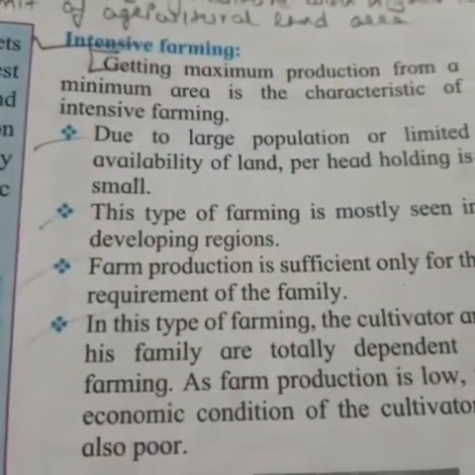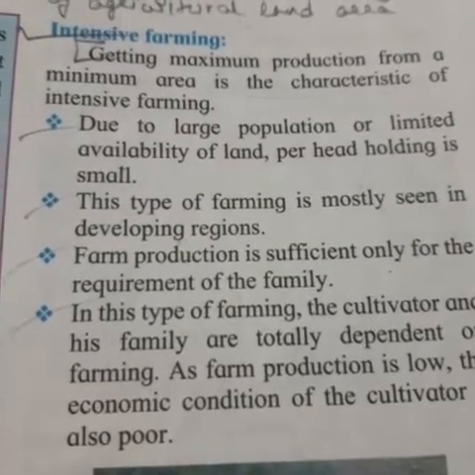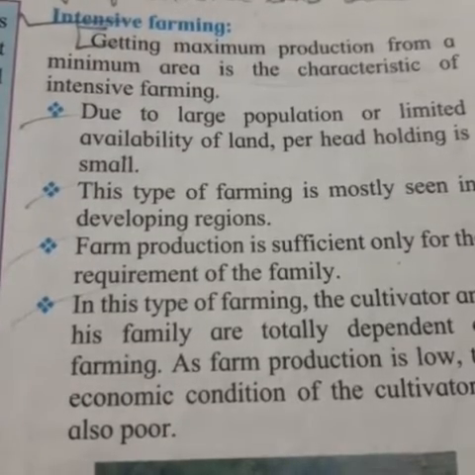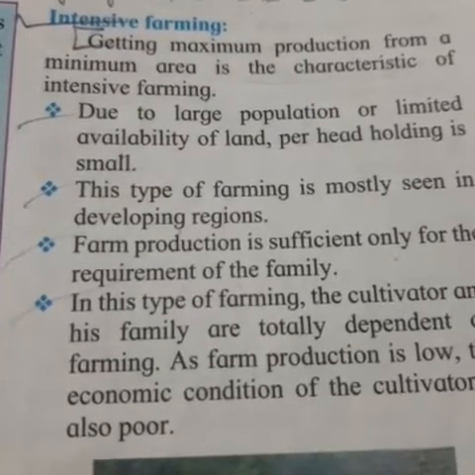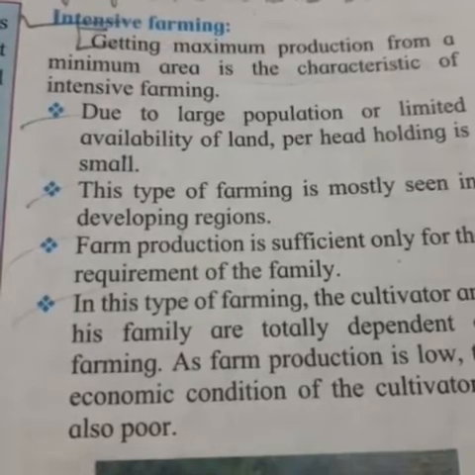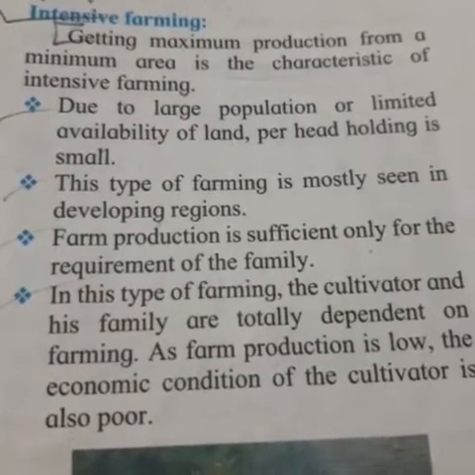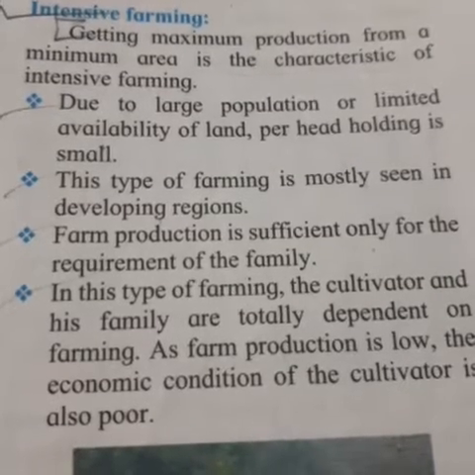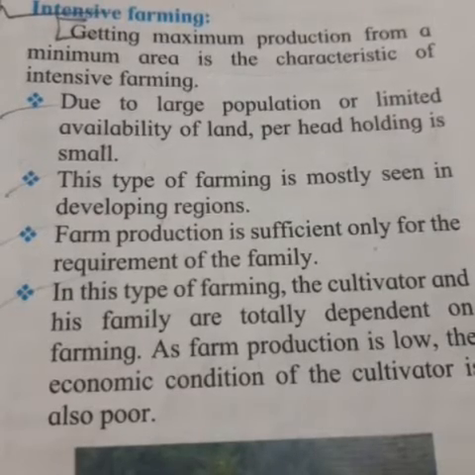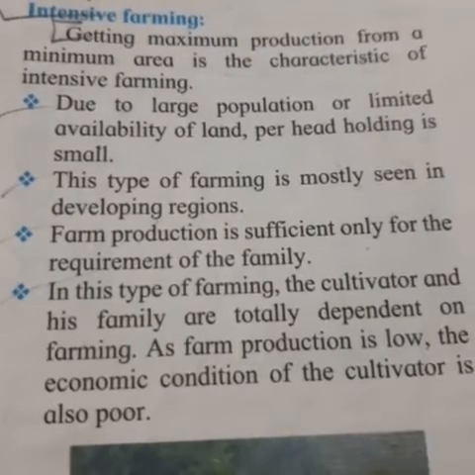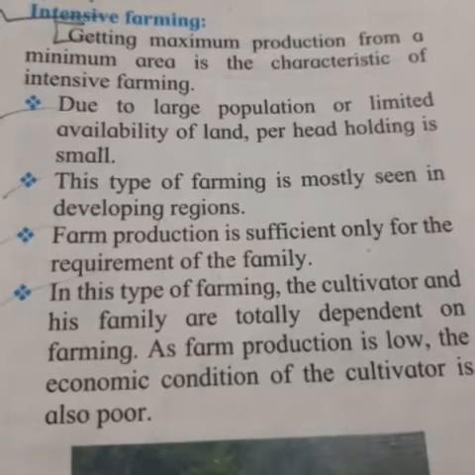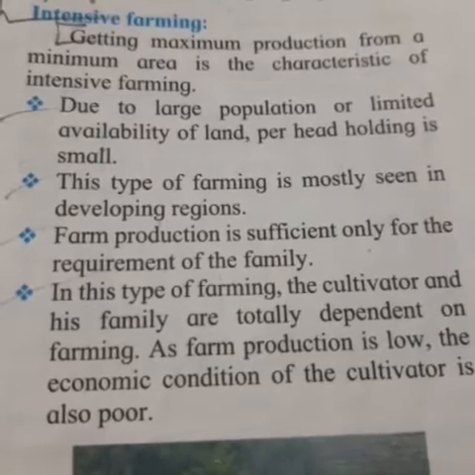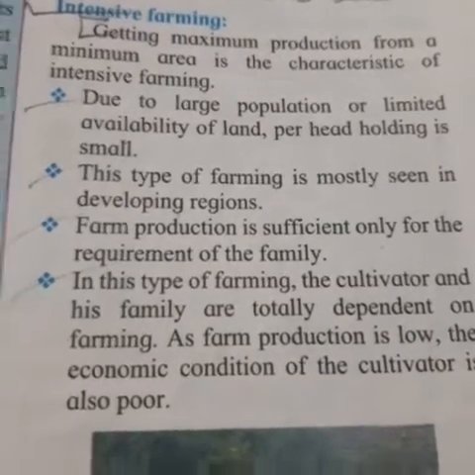That we will read now. Intensive farming: getting maximum production from a minimum area, as I told you, is the characteristic of intensive farming. Due to the large population or limited availability of land, per head holding is small. This type of farming is mostly seen in developing regions. Farm production is sufficient only for the requirement of the family. In this type of farming, the cultivator and his family are totally dependent on farming. As farm production is low, the economic condition of the cultivator is also poor.